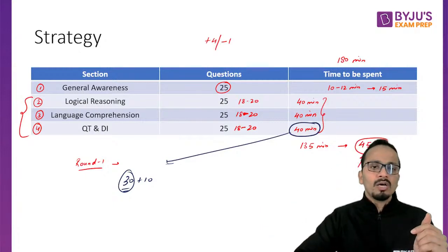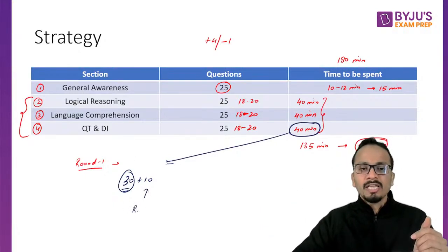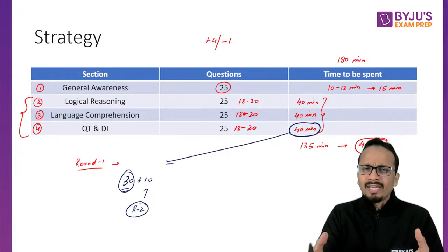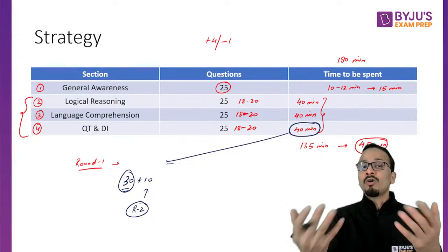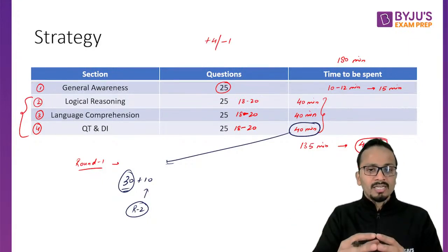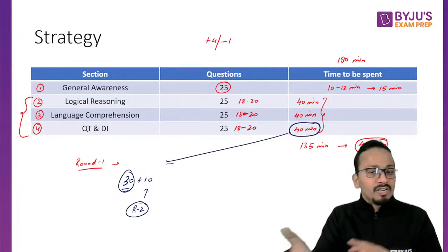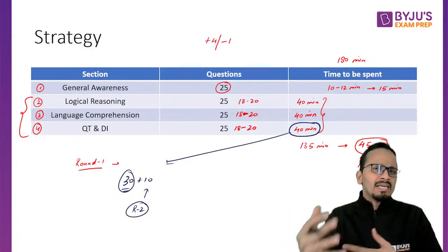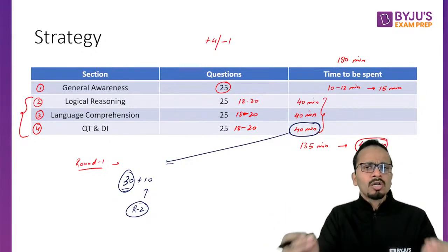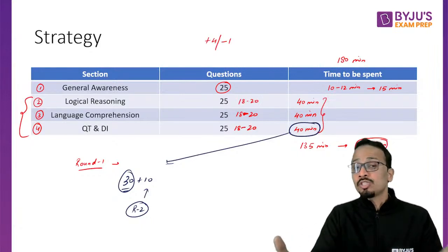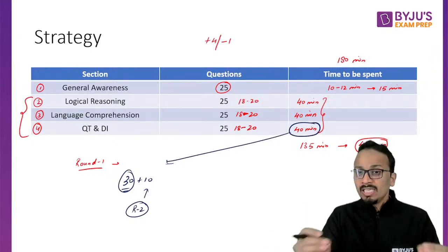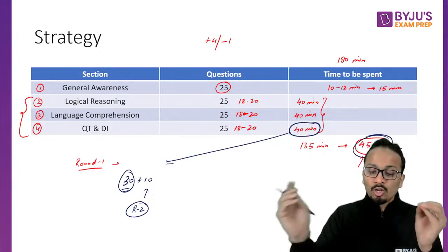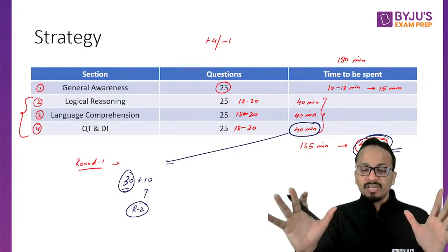Then in another round, round two, I'll be giving the next 10 minutes. Okay, and we'll look at those questions which are basically two-liners or a little lengthy, but again which are from my area of comfort. All right, then I've filtered all questions which are doable, and I have left all the questions which are either lengthy, very lengthy, or which are not from my area of interest, my area of strength. All right. Now, these leftover questions can be attempted in the last 40 45 minutes that you have left for yourself as buffer time. Okay.